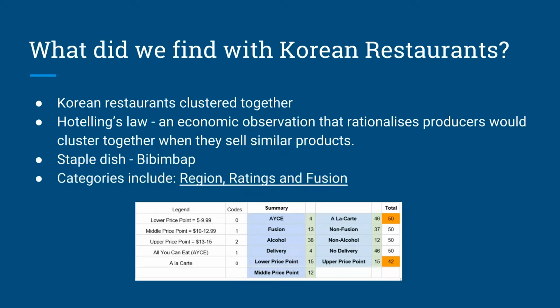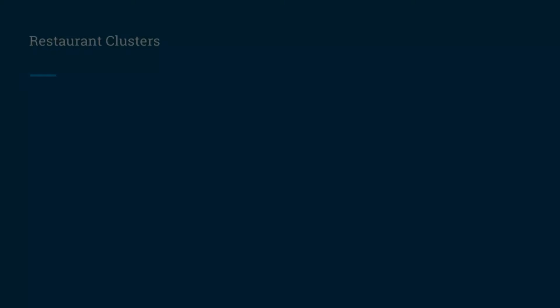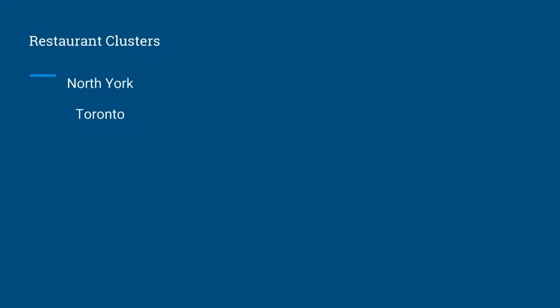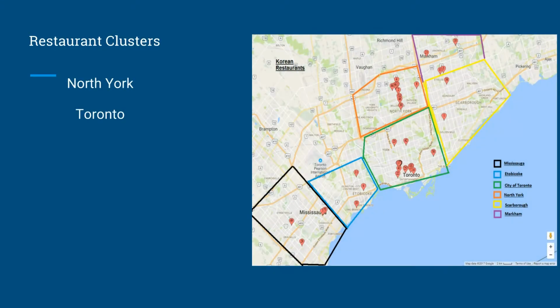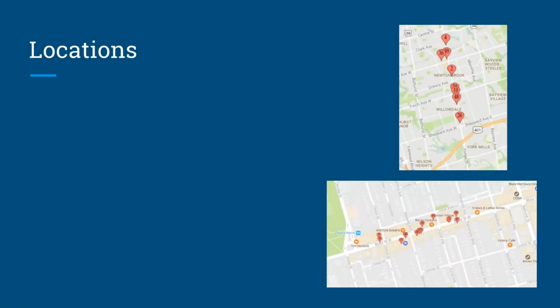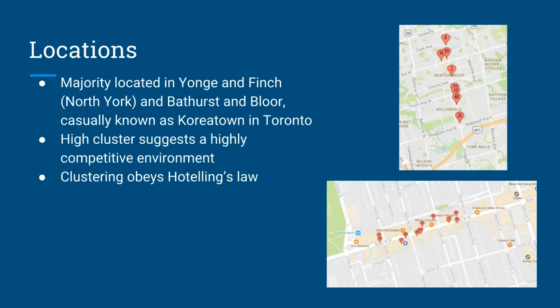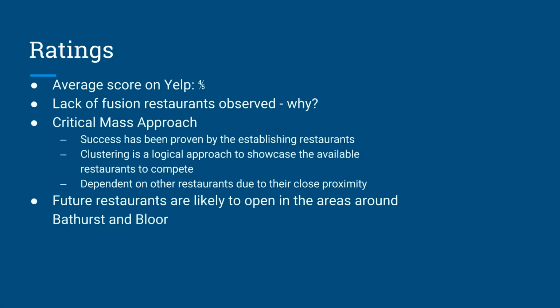This is our overall spatial distribution, and as you can see, clear clusters are at North York and Koreatown. First, we could examine on this map how clusters of Korean restaurants are found at Yonge and Finch in North York and Koreatown in Toronto. Since both regions are so highly clustered, this suggests a highly competitive environment. Secondly, the ratings were most commonly found at 4 out of the possible score of 5.